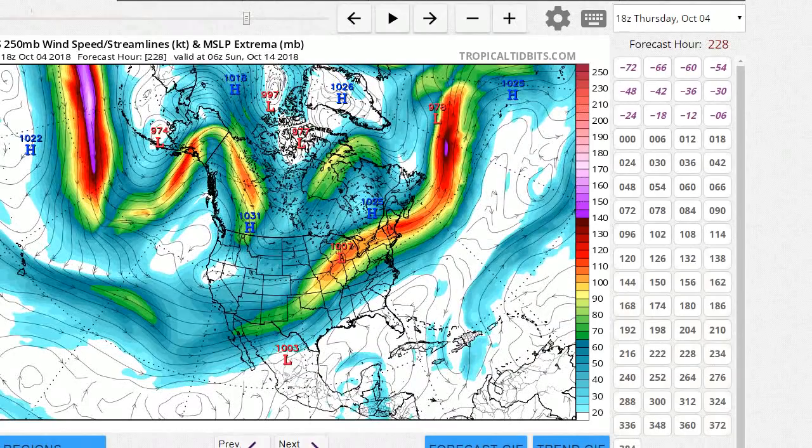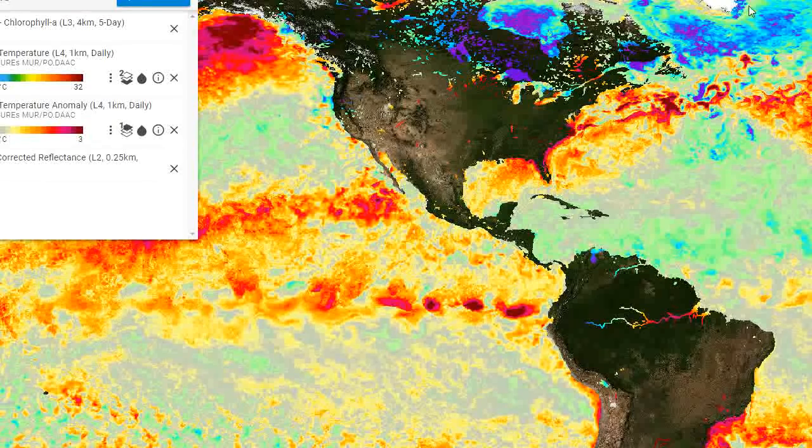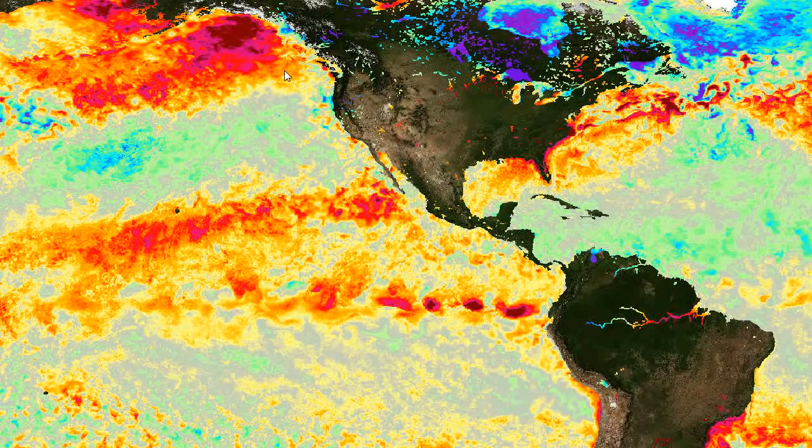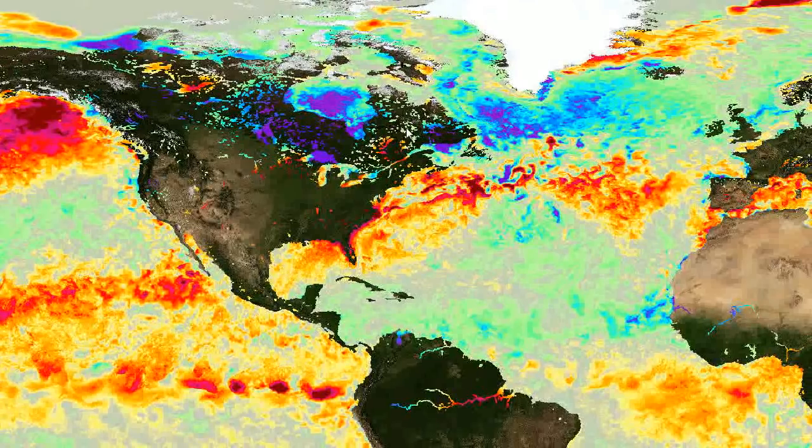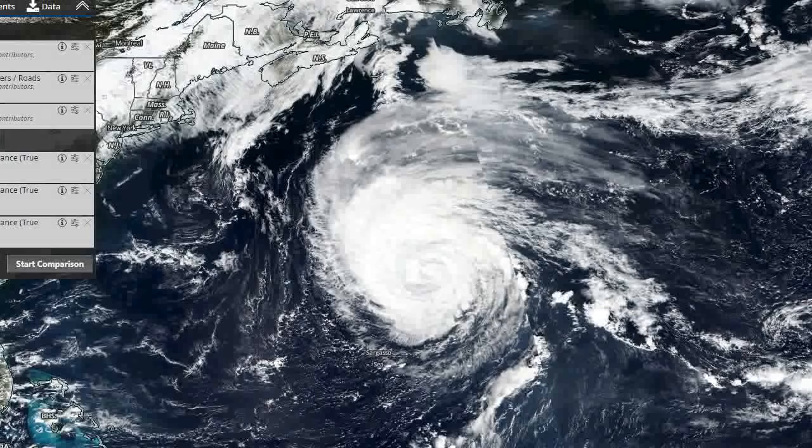And that is really concerning, and people need to take this seriously. And the other thing is, it makes the ocean temperatures way above normal. Look at these sea surface temperature anomalies, especially here off Alaska. Very major sea surface temperature anomalies all over the planet. Very little areas below normal. Everything is above normal, which is insane.